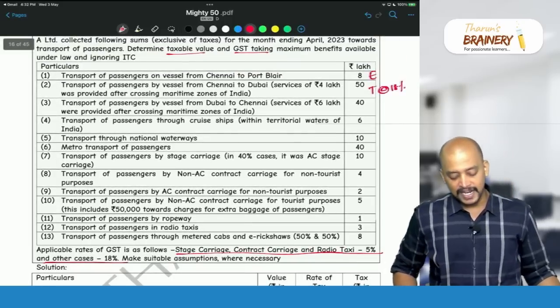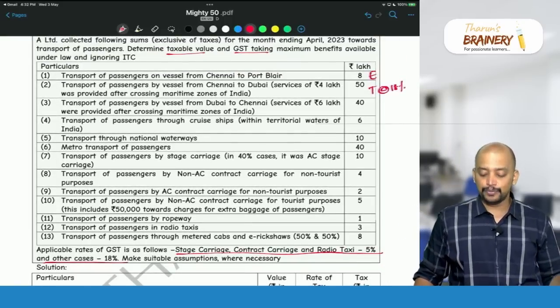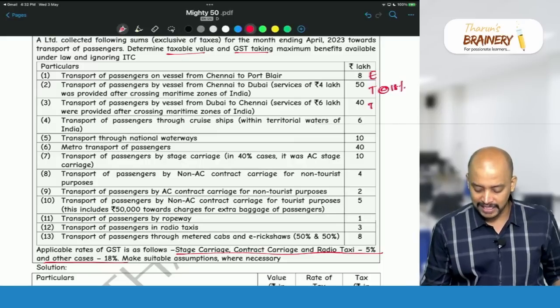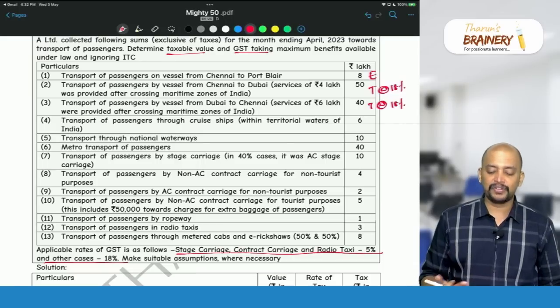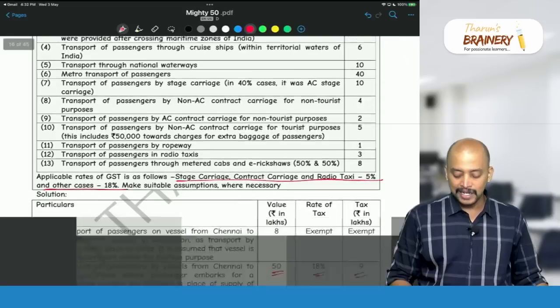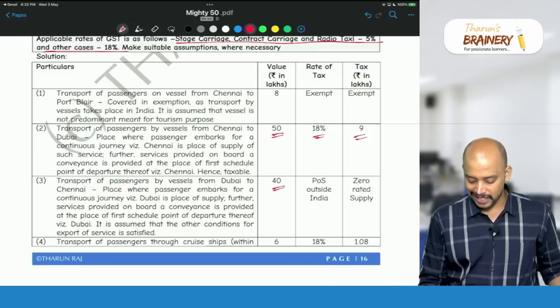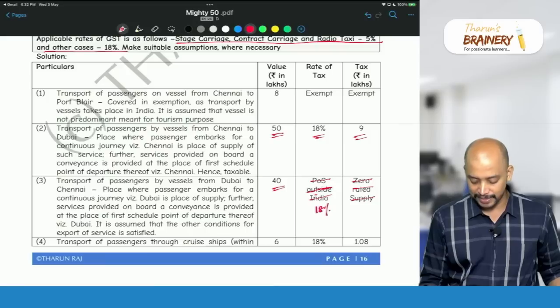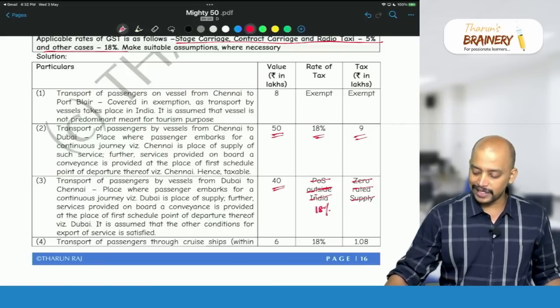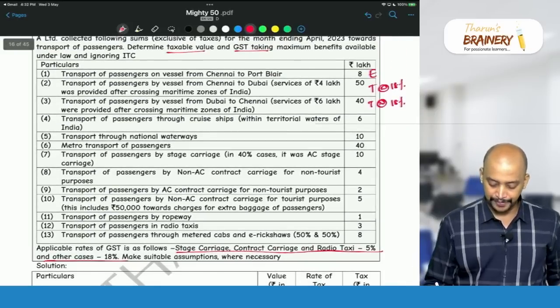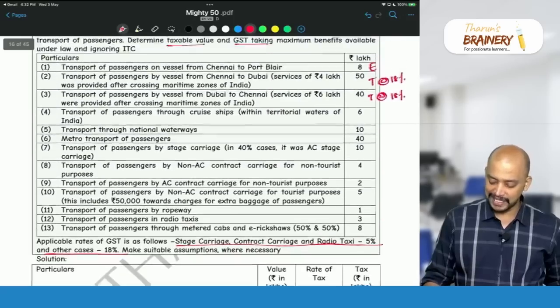Then next, transportation of passengers by vessel from Dubai to Chennai, again this is also not exempted anywhere, so therefore, it will be taxable and the rate of GST will be again 18%. So, service of 6 lakhs were provided after crossing maritime zones, that is irrelevant here. So, entire 40 lakhs will be taxable, this place of supply is irrelevant, we need to treat it as taxable. So, 18%, so 40 lakhs into 18%, that is 7.2 lakhs will be taken as the answer.